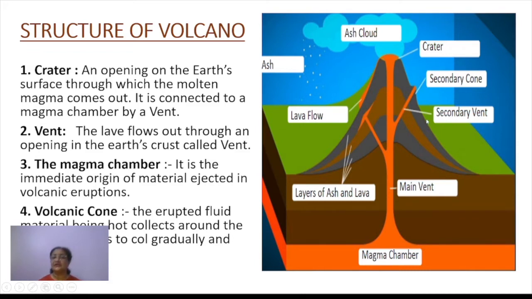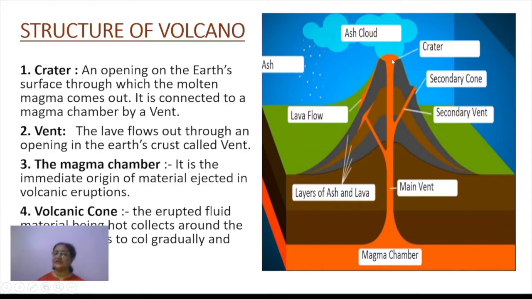Generally a conical hill is formed, and its origin is volcanic activity. So this cone-like shape is formed. This cone is called a volcanic cone because it is the result of volcanic eruption. So it is called by the name volcanic cone. Again, this is something which you should consider as a part of a volcano.